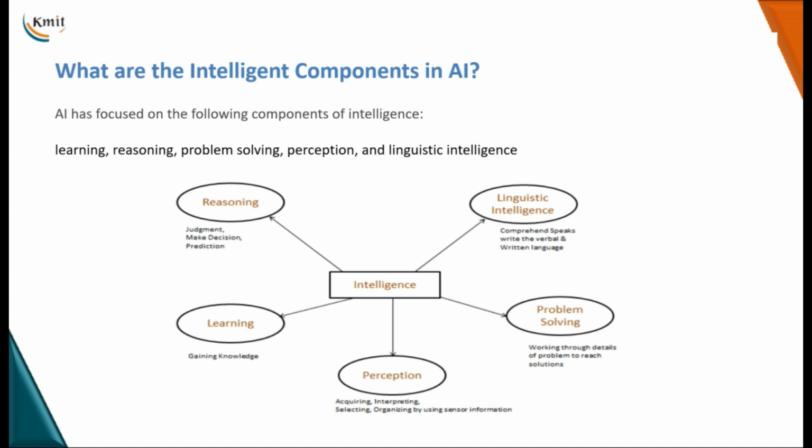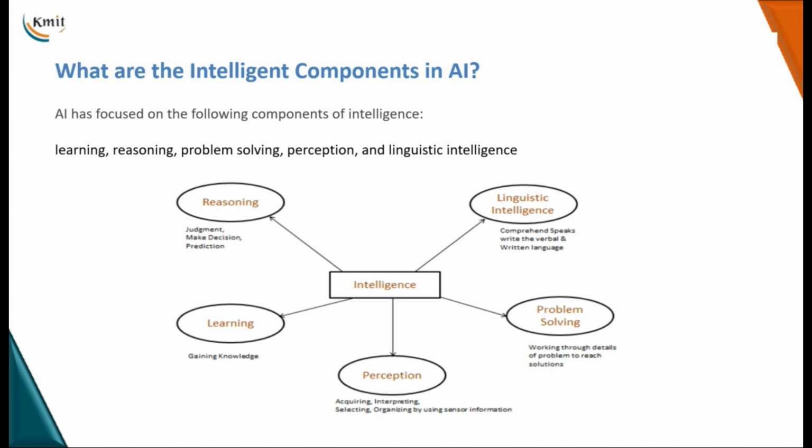Okay, so AI problem solving generally involves finding a solution for a given task. There are different processes involved in this. There are five major intelligent components in AI: learning, reasoning, problem solving, perception, and linguistic intelligence.